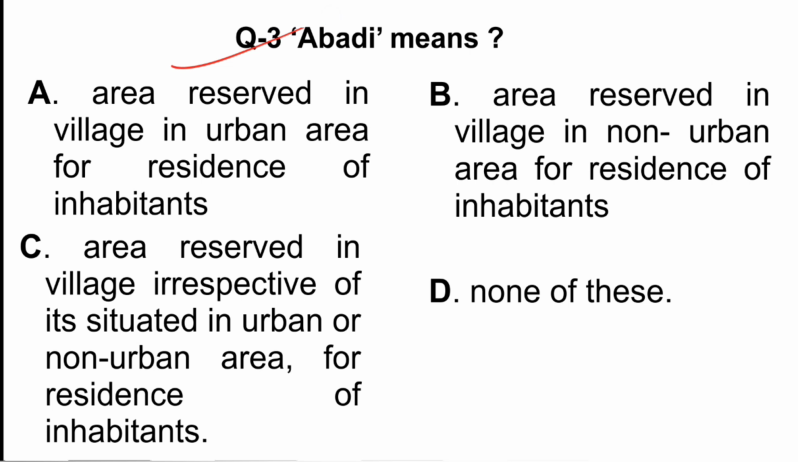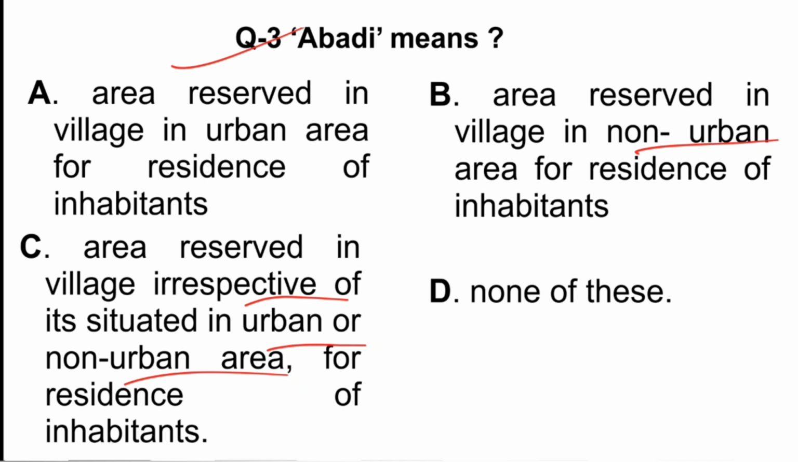Third question is, Abadi means. So option A says area reserved in village in urban area for residents of inhabitants. B option says area reserved in village in non-urban area for residents of inhabitants. And option C says area reserved in village irrespective of situated in urban or non-urban area for residents of inhabitants. And D says none of these.